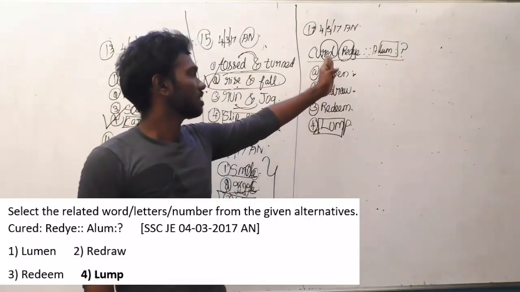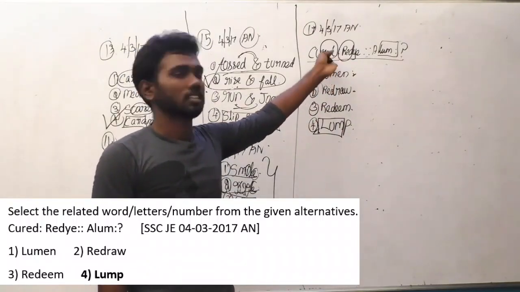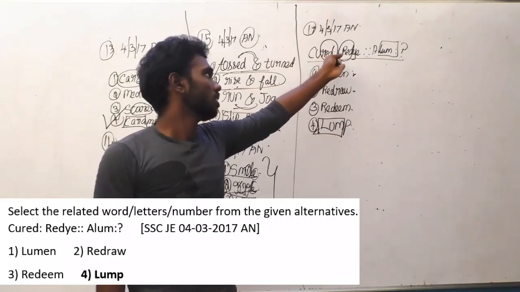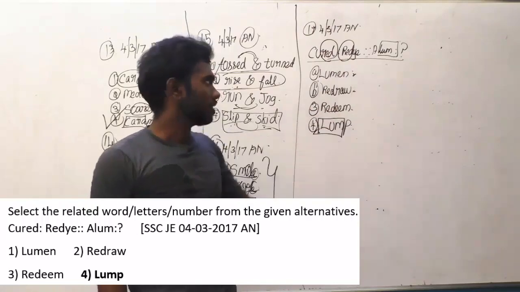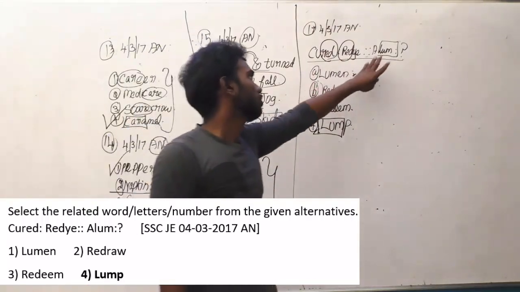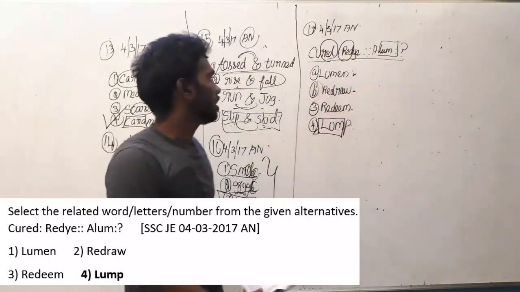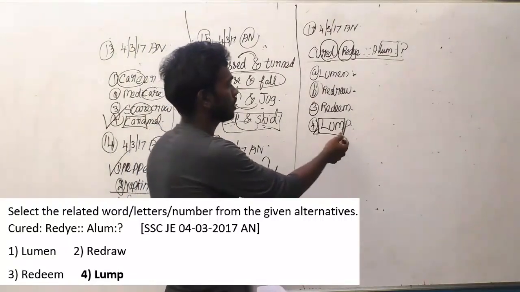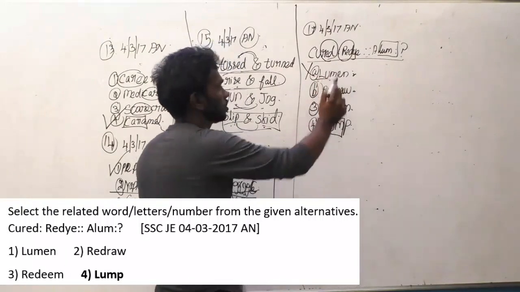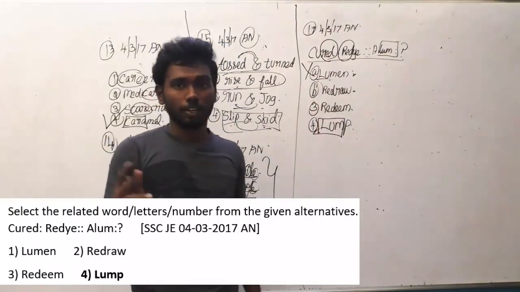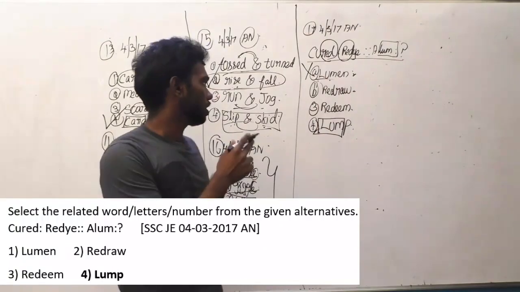The thing is, the last three letters of the first word are the first three letters of the second word. That's the logic here. And here for alum, you can think, why, sir, have you put lump here, why not lumen? Because the starting letter of this also is the same, and I will tell you the reason why I have not put lumen here.